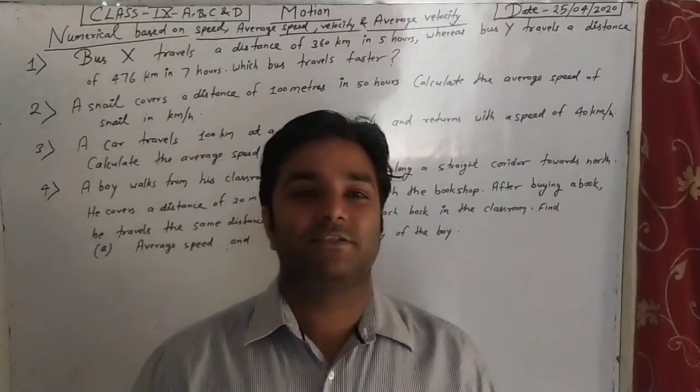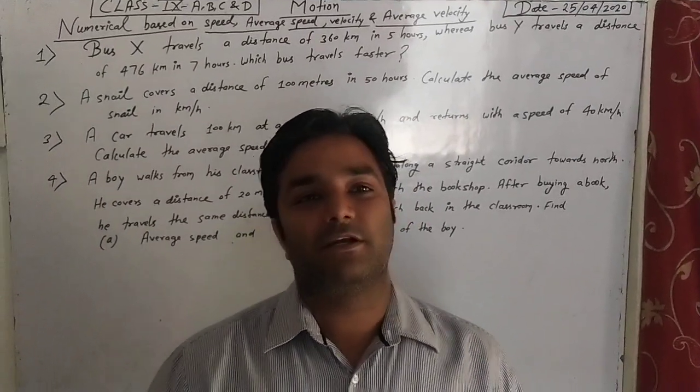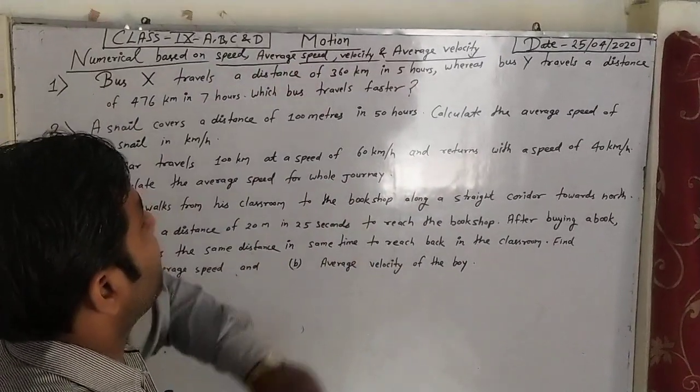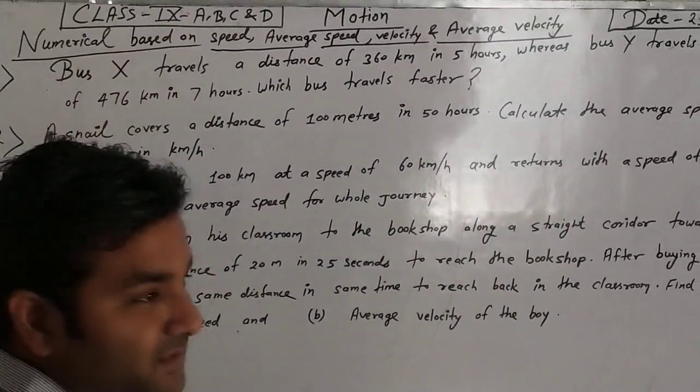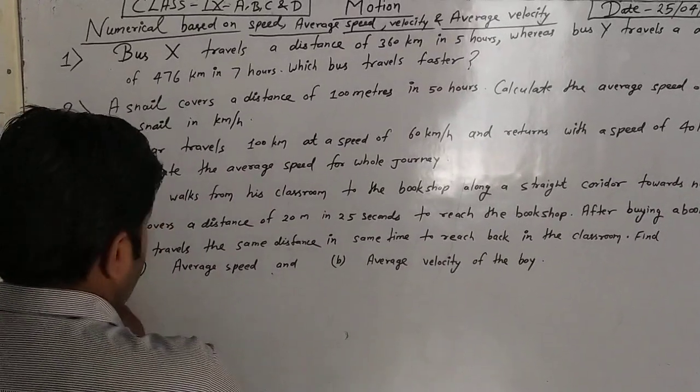The revision lecture for class 9 physics. In this lecture, we will discuss some numericals related to the following topics. The topics are: speed, velocity, and average velocity. First of all, we will discuss the concept of these terms and also the related formulas. Then we will solve the numericals.